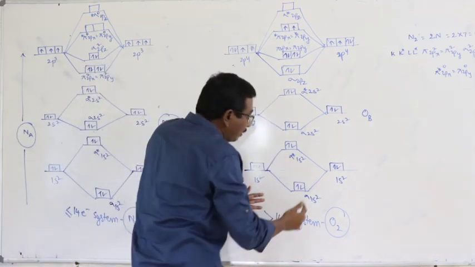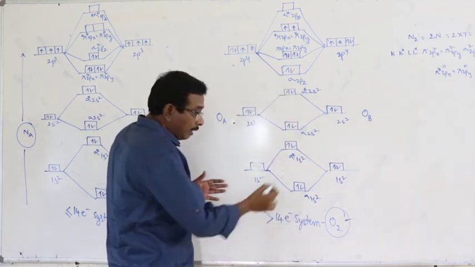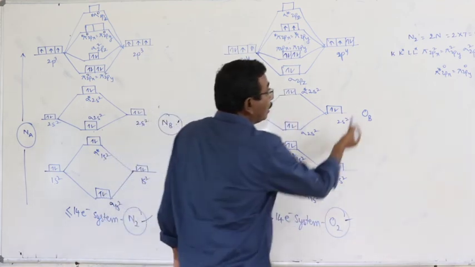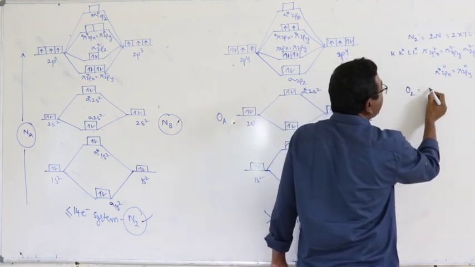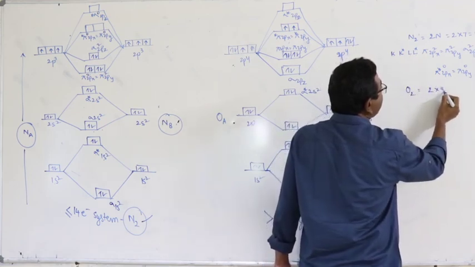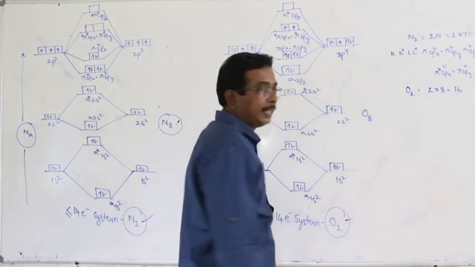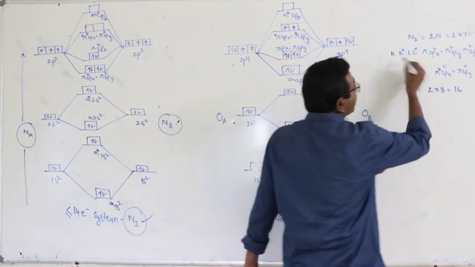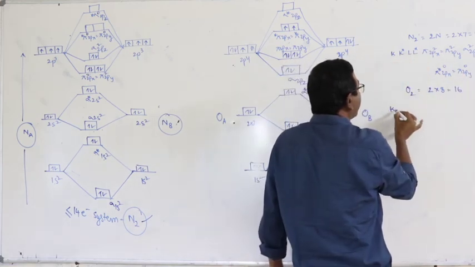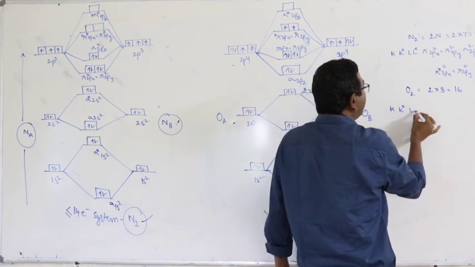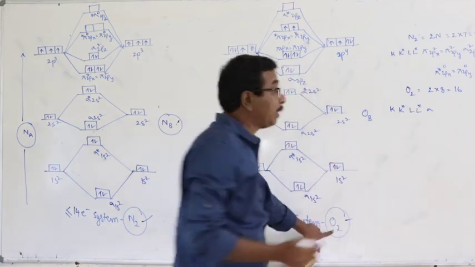But in the case of a greater than 14 electron system, like oxygen, the molecular formula is O2. How many oxygen atoms? 2. Each oxygen atom has 8 electrons. 2 into 8, 16. Now distribute the 16 electrons according to the molecular orbital configuration. K, K star, L, L star. This is a greater than 14 electron system.